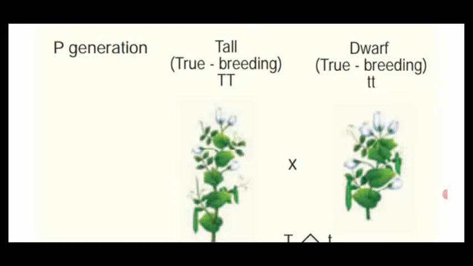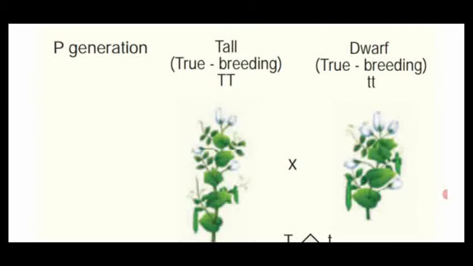That means the parental characters are crossed over several generations and produce F1 progeny which show the same character of the parental one for several generations. That breeding is named true breeding. He has chosen true breeding of tall plant and also true breeding of dwarf plant.